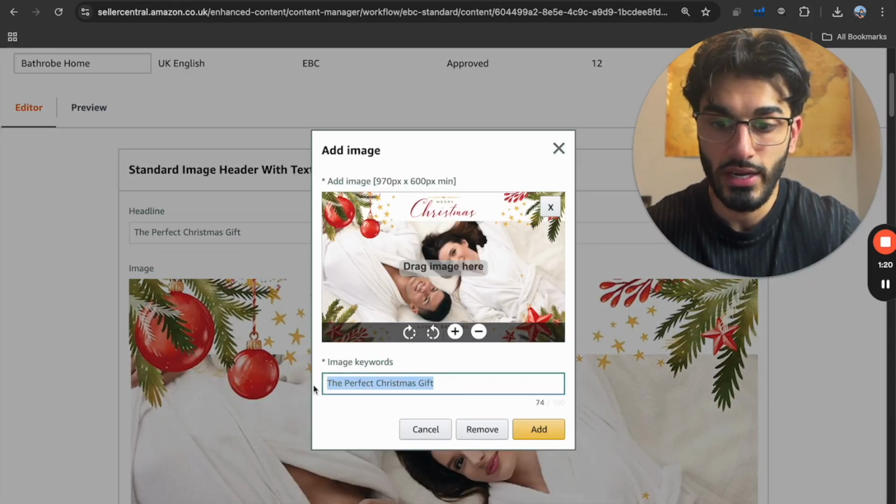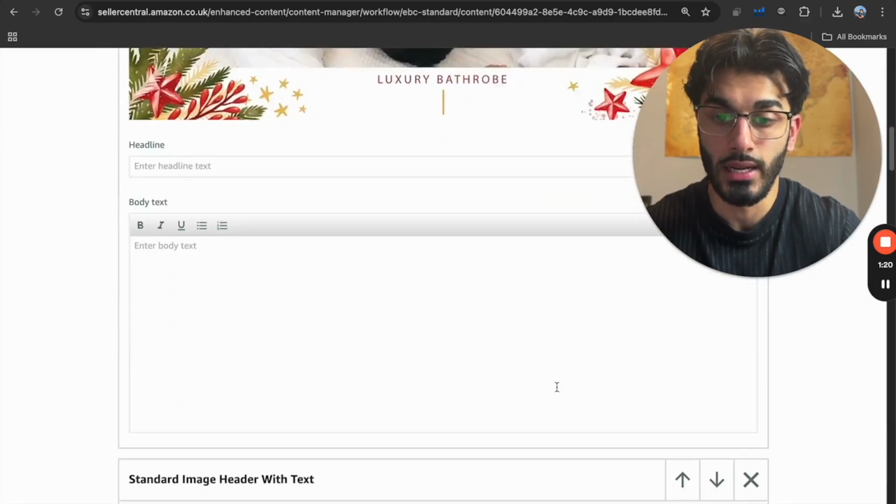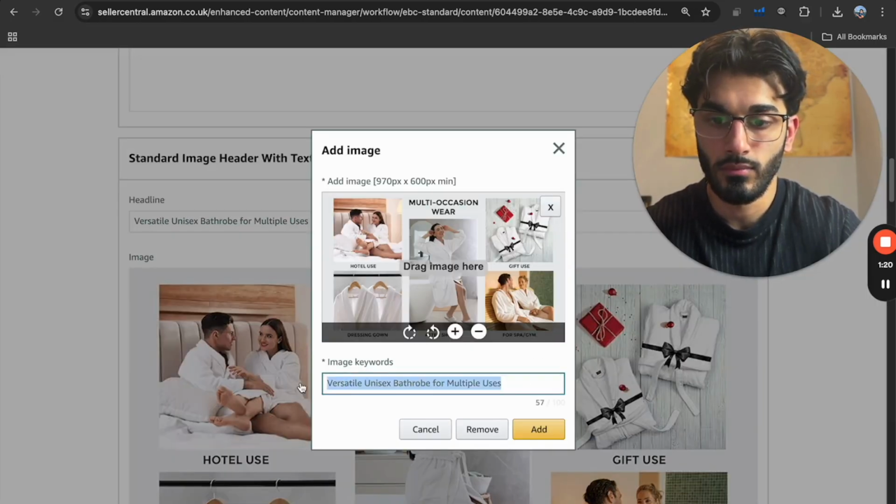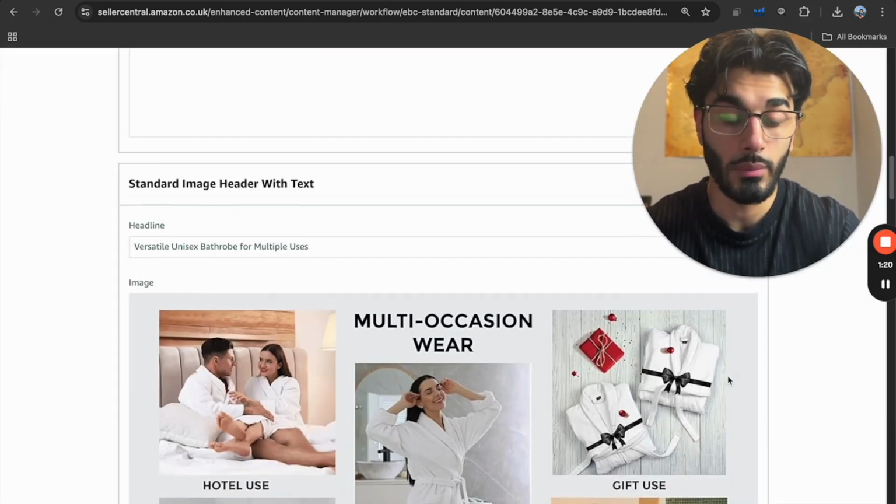See how there's nothing over here? We can go here, we can hit Edit, and it's going to show all the keywords that we put into it. And we can do this for all of the modules here. So this one also here. See how it says that, but it's not optimized properly right now.